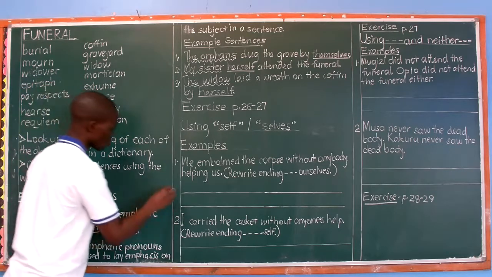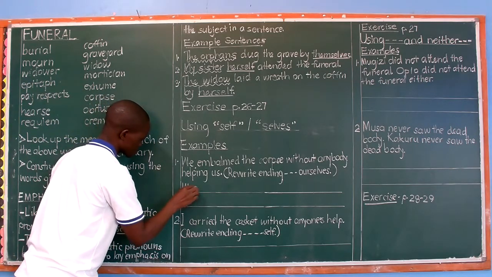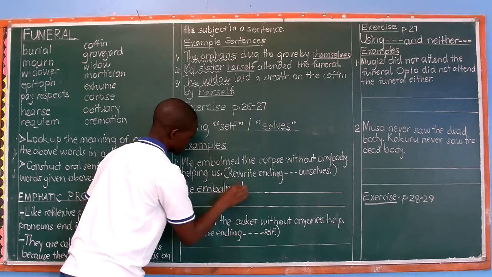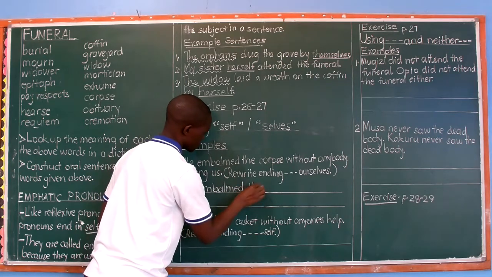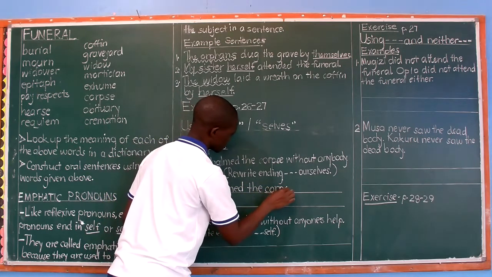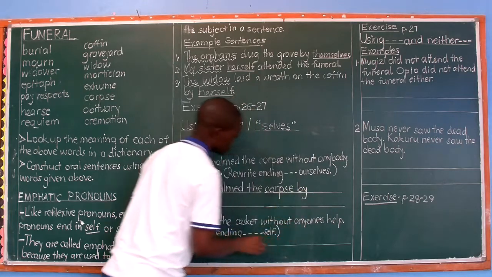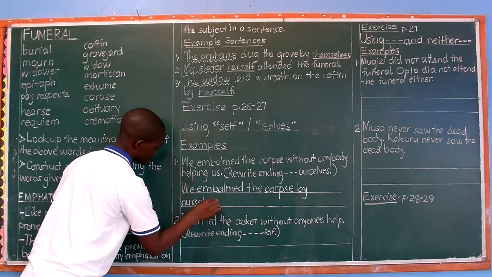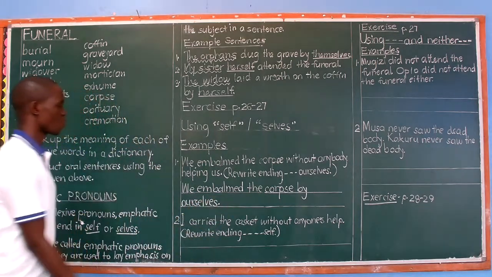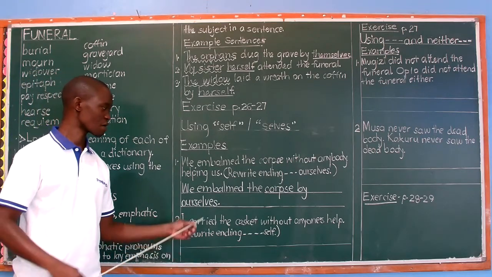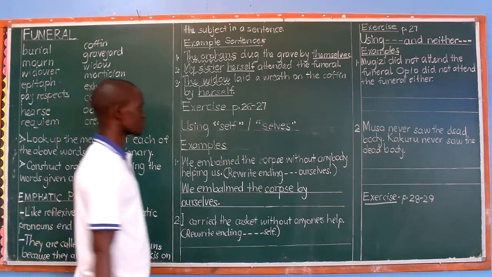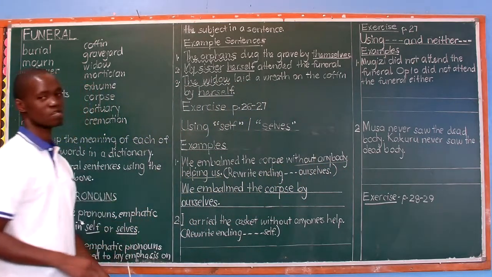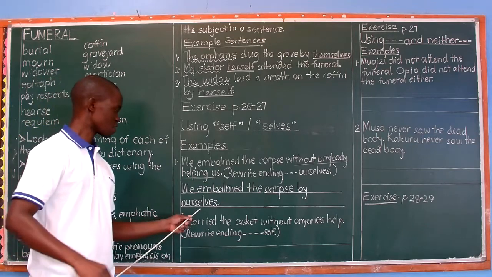So the answer will be: we embalmed the corpse by ourselves. Full stop. And that's our answer. We embalmed the corpse by ourselves. By ourselves means there was nobody helping us. Therefore, those words are not necessary when we use ourselves.